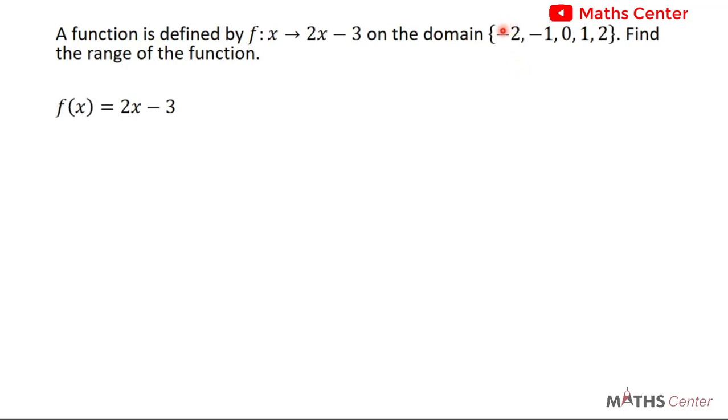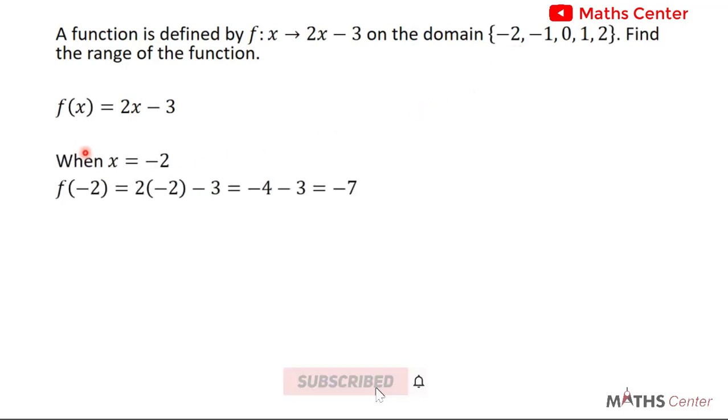So when you have negative 2 in the domain, what will it give you in the codomain? If you have negative 1 in the domain, what will you get in the codomain? If you have 0 in the domain, what will you get in the codomain? If you have 1 in the domain, what will you get? And if you have 2 in the domain, what will you get in the codomain? So we have to find the image of negative 2, image of negative 1, image of 0, image of 1, and image of 2.